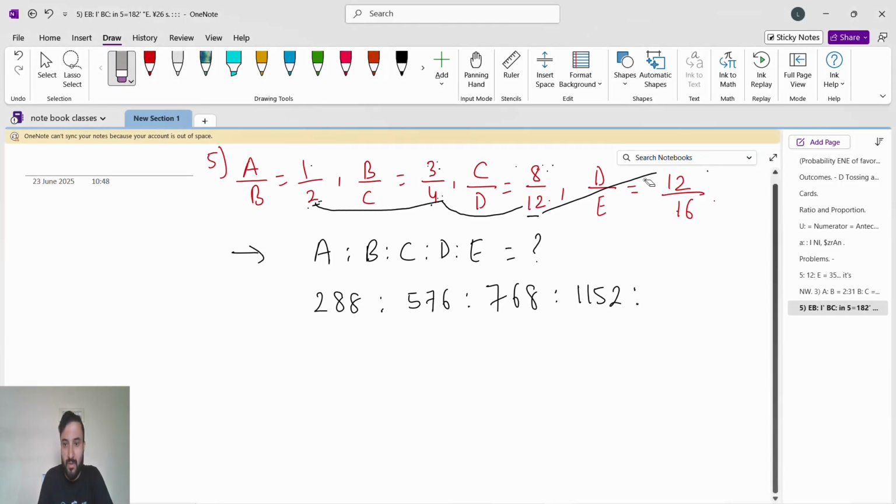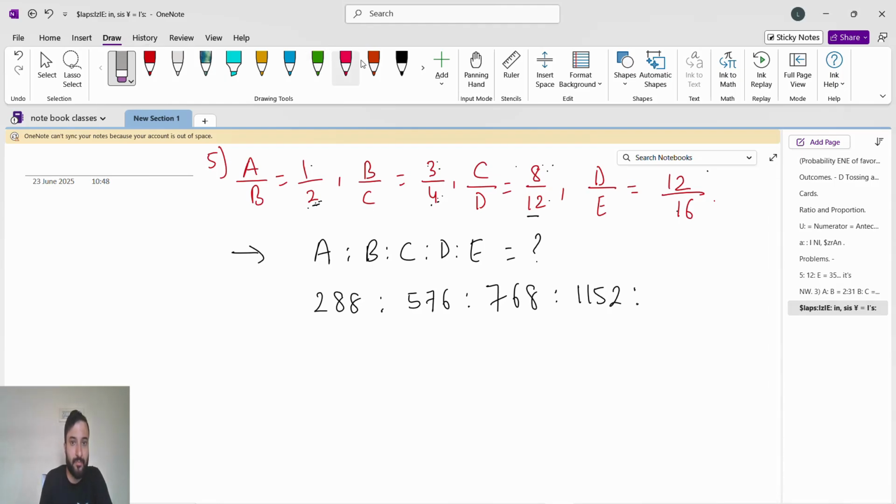Okay. For finding the first one, you have to multiply all the numerators. For finding the last one, you have to multiply all the denominators. So 2 into 8, 12 8s are 96, 96 into 16, 1536. Now you can see, first of all we'll start with 2.